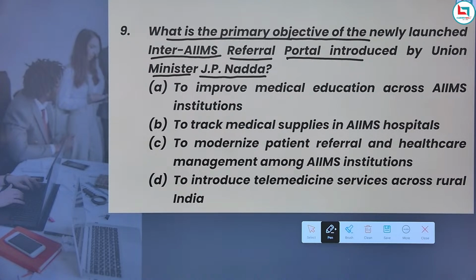This was launched by Union Health Minister JP Nadda, and it was developed by AIIMS New Delhi. It connects 22 AIIMS institutes across India, and is part of the effort to digitalize healthcare services under the Digital India mission.